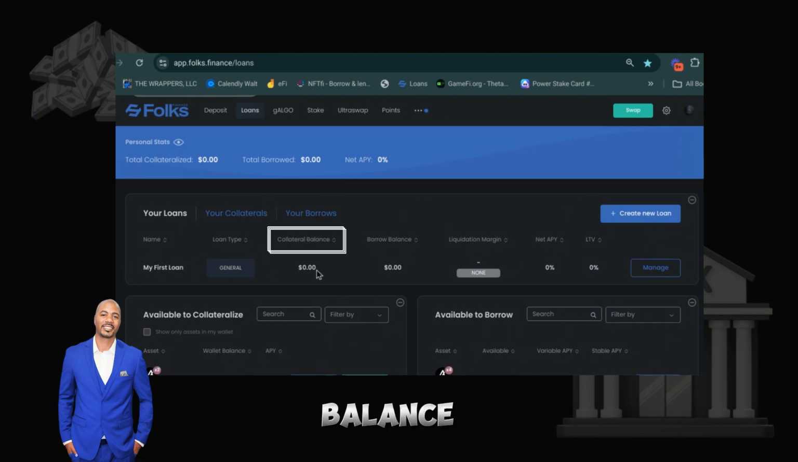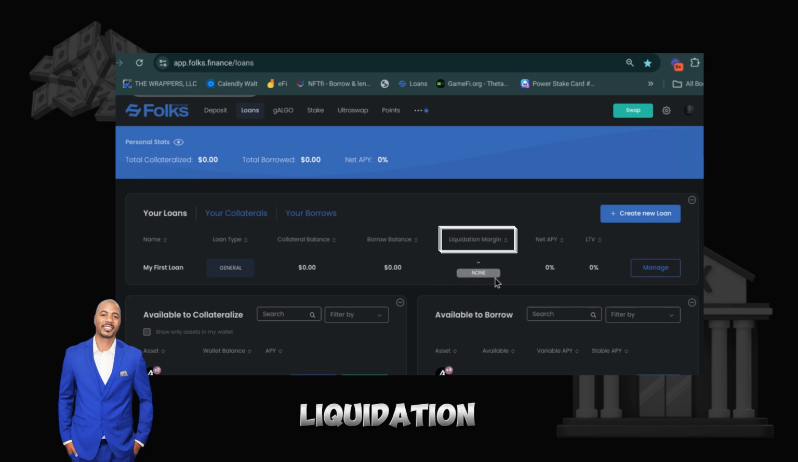So collateral balance. The collateral balance is how many assets you have inside of your collateral. You have to have collateral in order to create the loan. So in order for this loan to start generating you any passive income or compound interest, you need to add your assets to the loan. The borrow balance is how much you borrowed against your collateral. So if you put in $100 and you borrow $50, then you'll have $100 worth of collateral and $50 in your borrow balance.